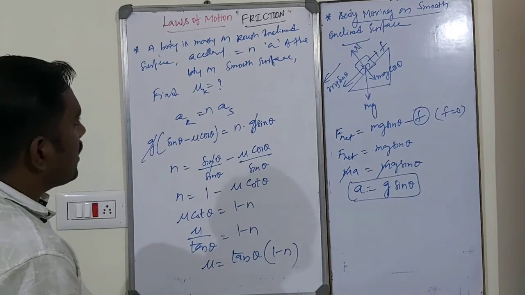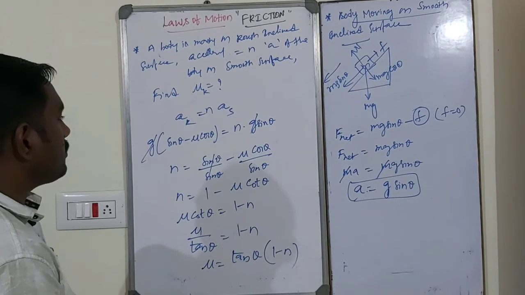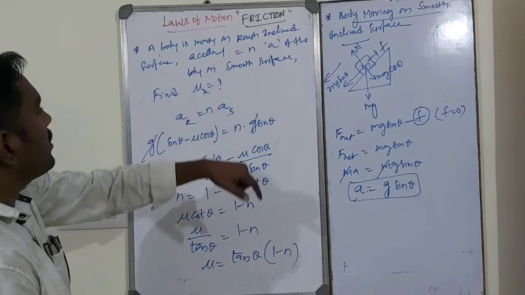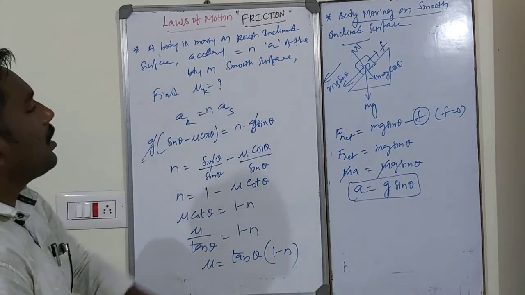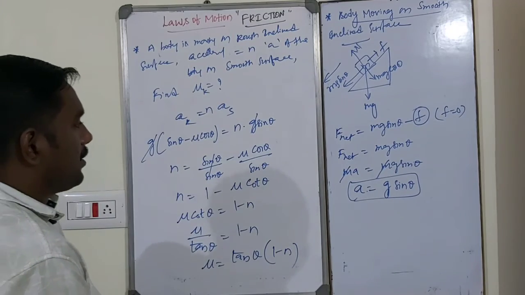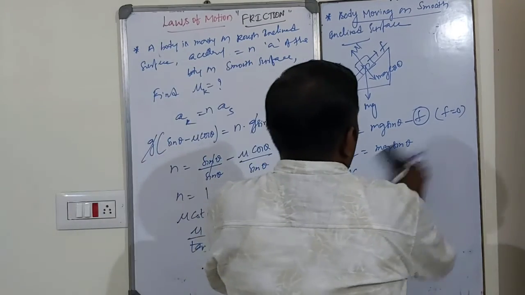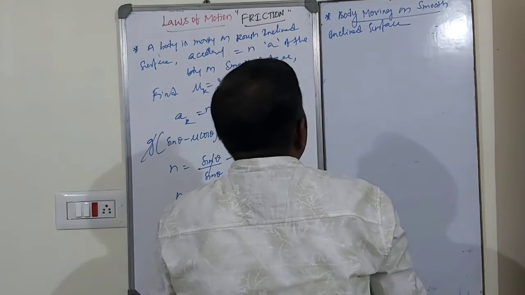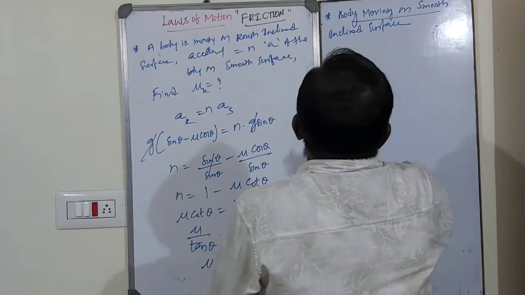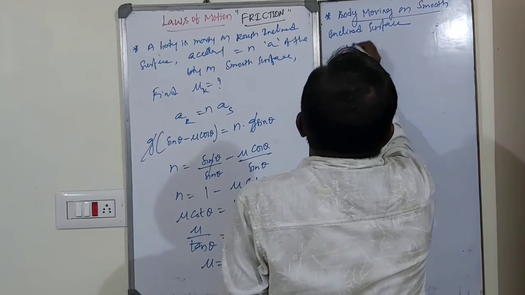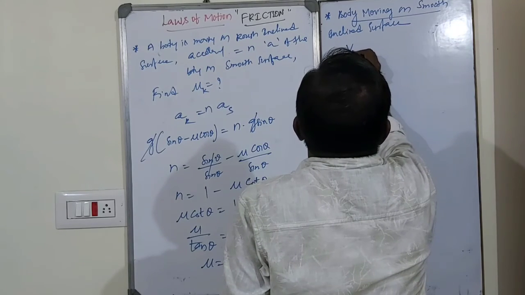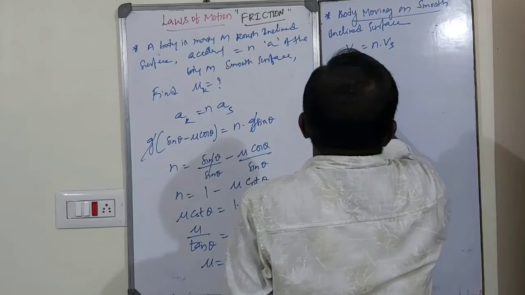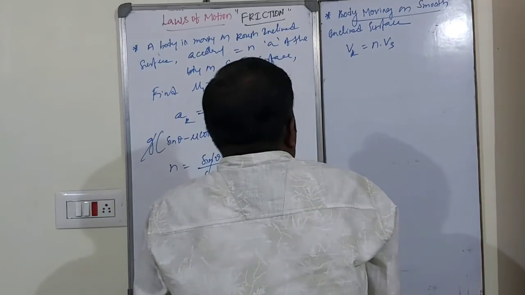This is for the case where accelerations are equal. Suppose the velocities of the bodies are related: the velocity of the body on the rough surface is equal to n times the velocity of the body on the smooth surface. How to find out? Initially both bodies have zero velocity. Already we know.